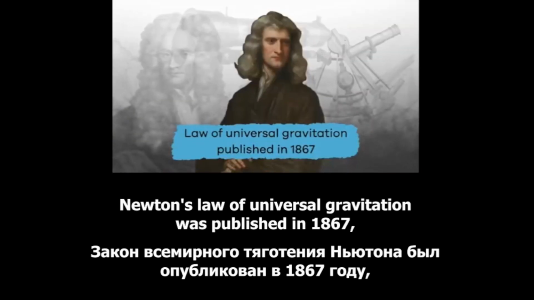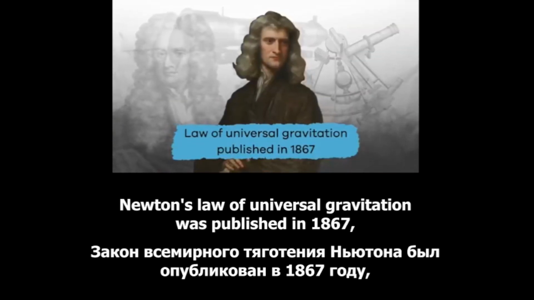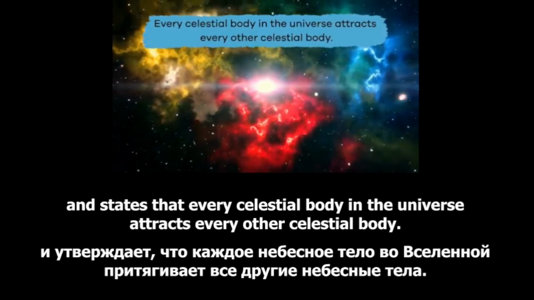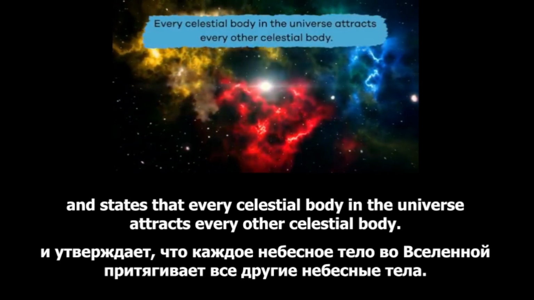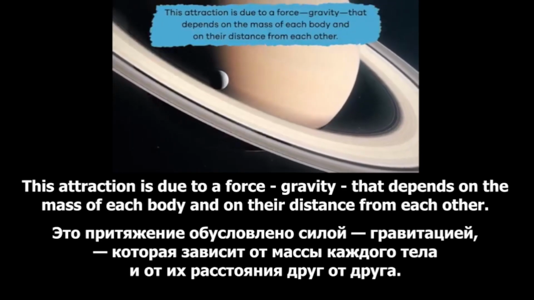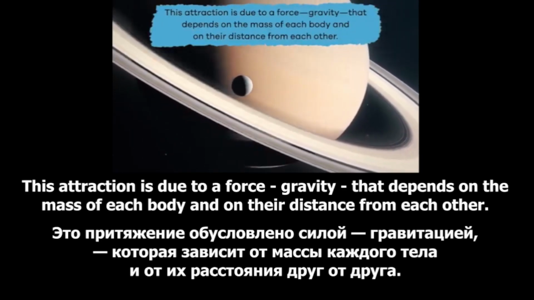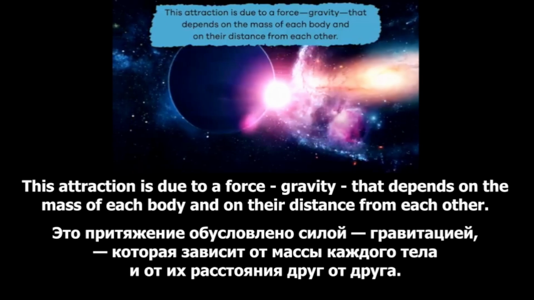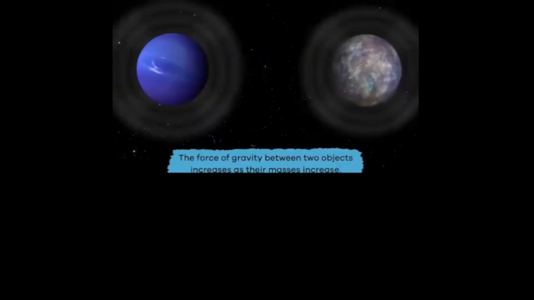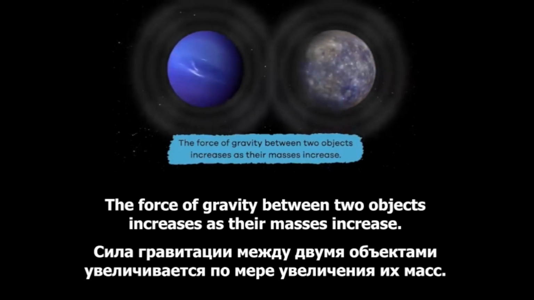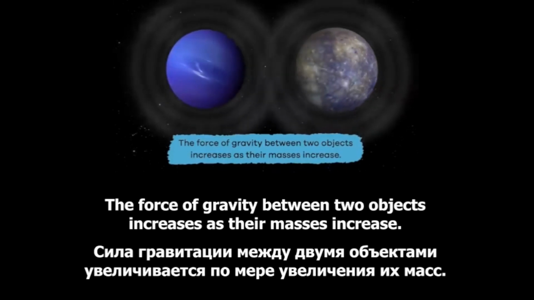Newton's law of universal gravitation was published in 1687 and states that every celestial body in the universe attracts every other celestial body. This attraction is due to a force, gravity, that depends on the mass of each body and on their distance from each other. The force of gravity between two objects increases as their masses increase.